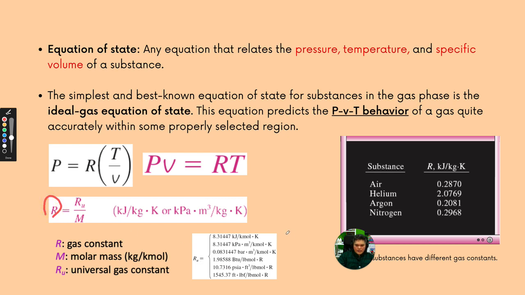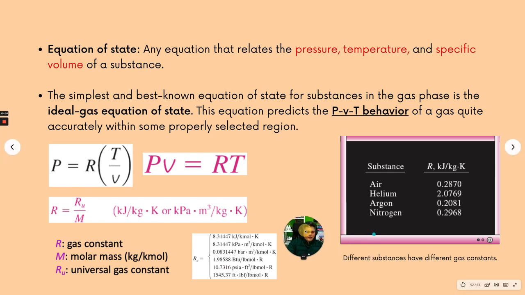RU, if you have a different unit, will have a different value. And different substances have different gas constants. So you can see that the R value here is changing because you have a different molar mass, but RU here is the same, constant throughout.